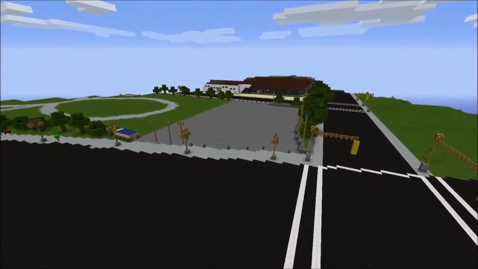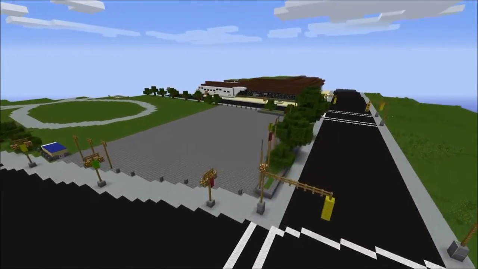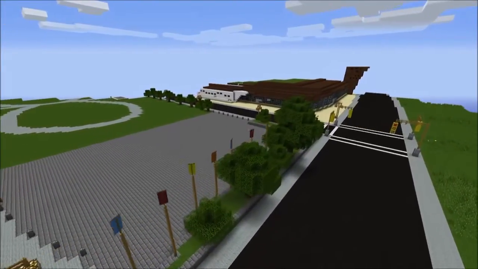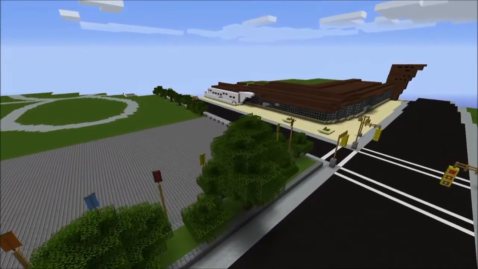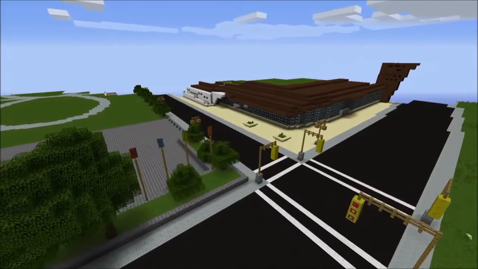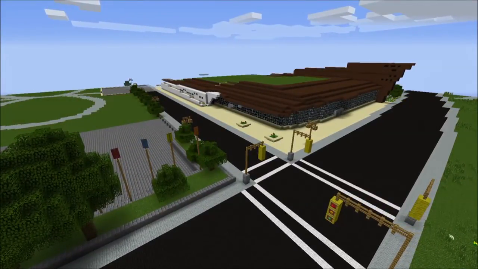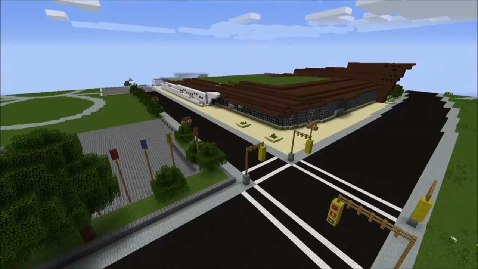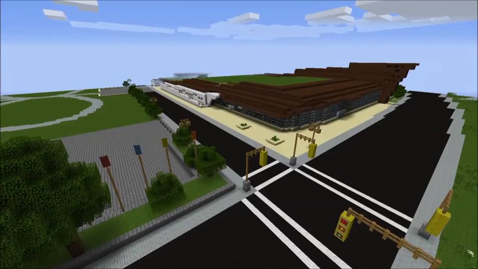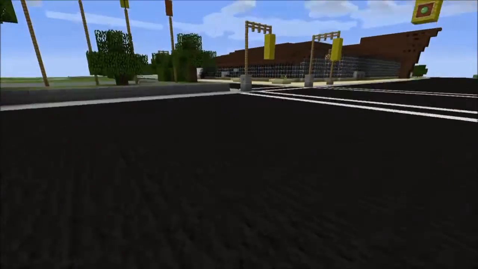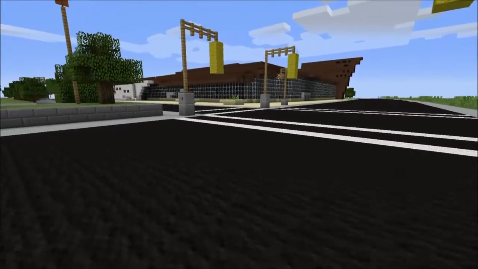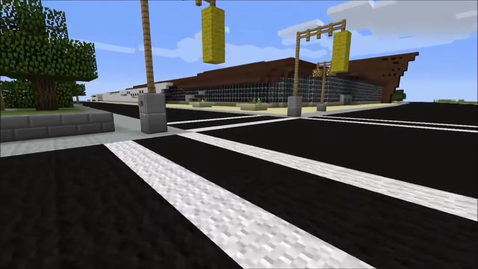We used a program called World Painter to fill in the world, and what World Painter allowed me to do was create everything you see on the ground level. That was the roads, the intersections, things like that, the paths. But as for everything else in this world, everything built up from the ground is done by hand.